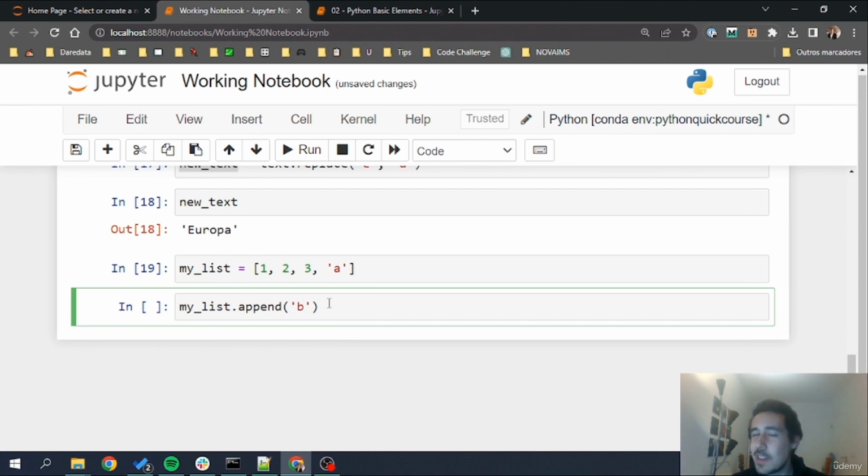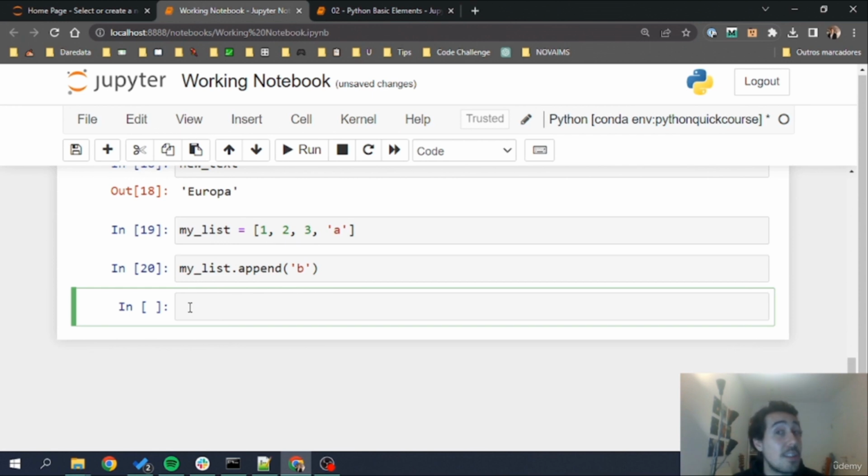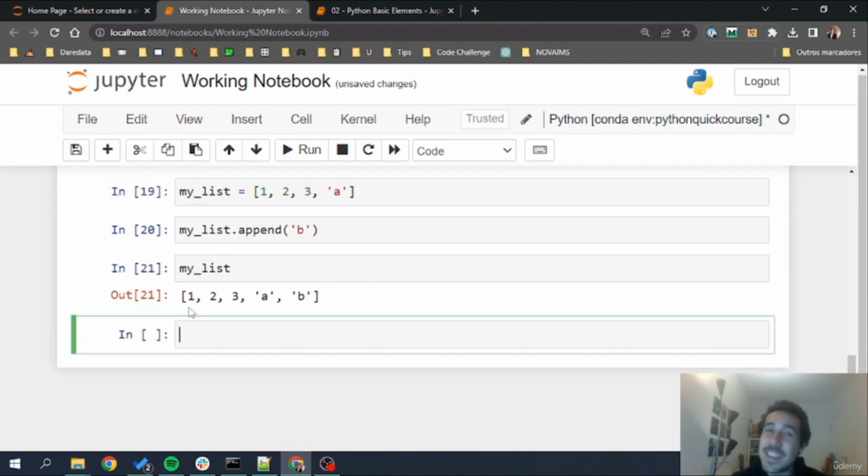Now, what I'm doing here is calling the method append that is connected to the object type list, or to this data structure, and it can only run here because my object is a list. The append method is only accessible by this data type. If I run this, something interesting will happen, because it will be a bit different from the replace. There's no return. Why isn't there a return? Because the object was changed originally. If I now call my list, it changed.